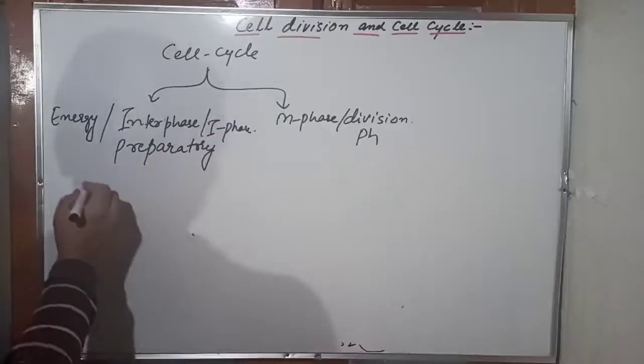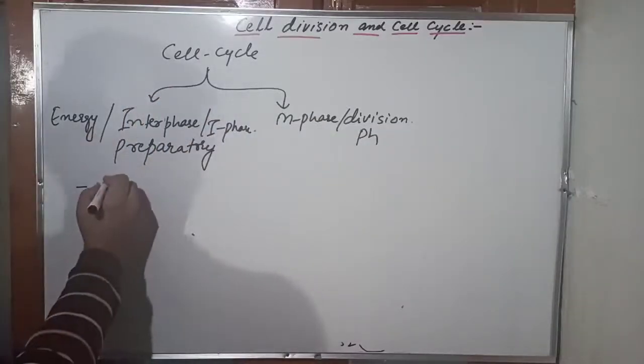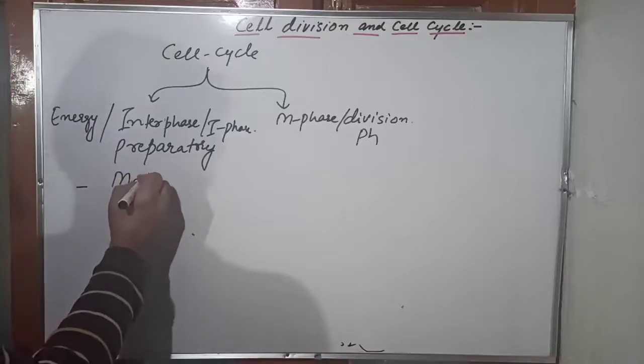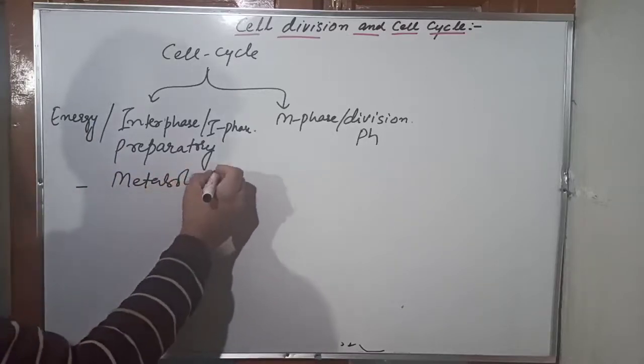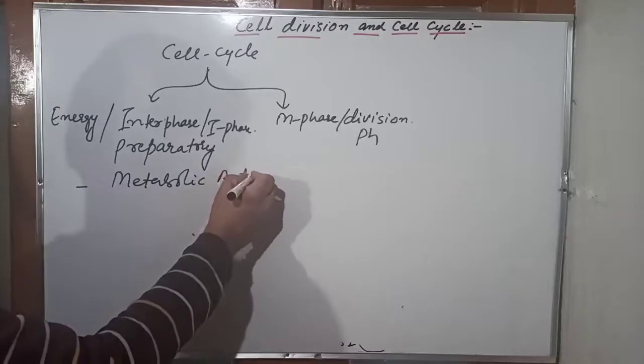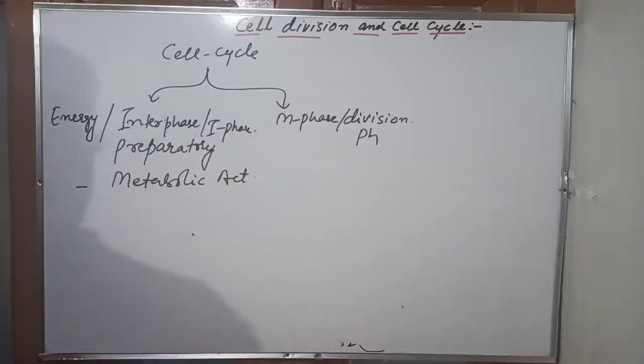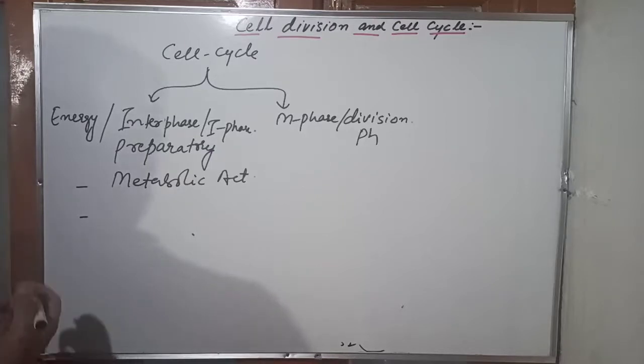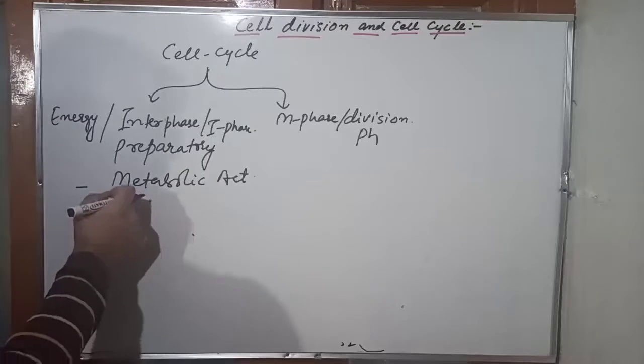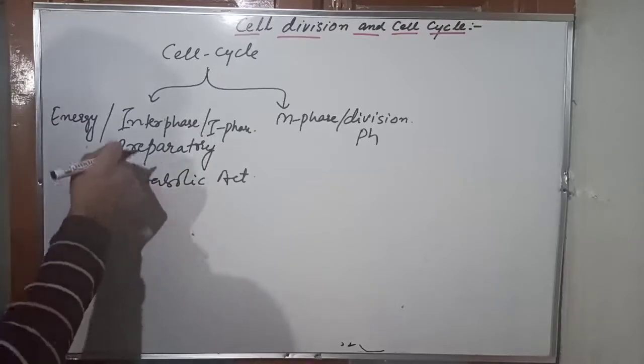In this phase the cell has diverse metabolic activity. The cell is busy in the synthesis of biomolecules, proteins, and different types of RNA. So the cell is at its peak in metabolism in the interphase.